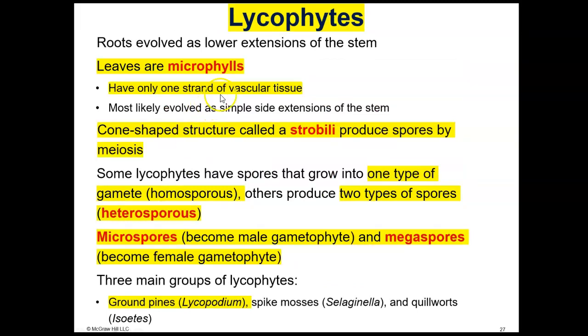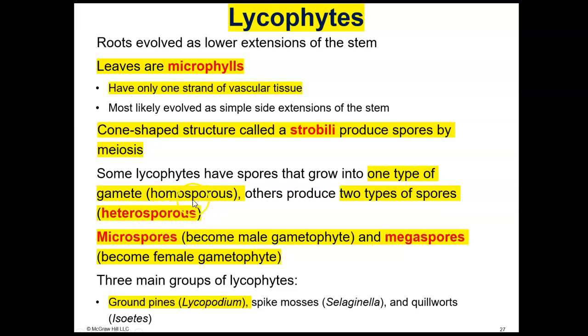Lycophytes have leaves that are very small, so we call them microphylls. They only have one strand of vascular tissue, so basically one vein that runs through the middle of the leaf, and that is the definition of a microphyll. They do have cone-shaped structures called strobili, and those strobili produce spores, so these are not seed plants. The spores can either grow into a male or a female gamete, or they can grow into a gamete that has both male and female structures on it.